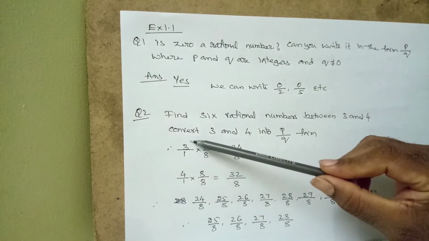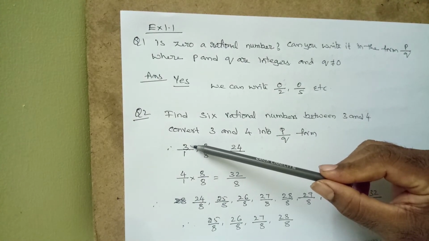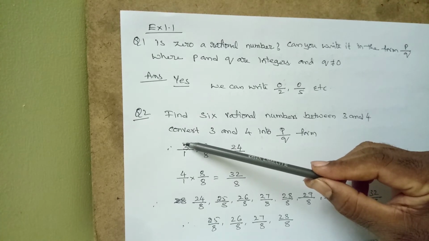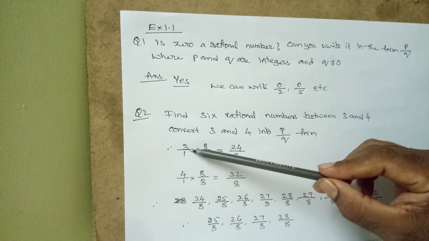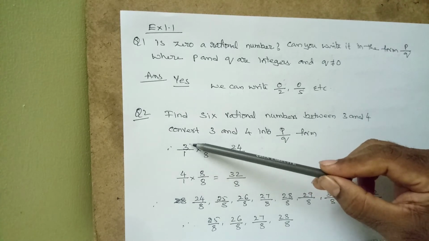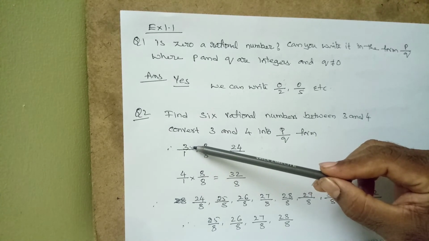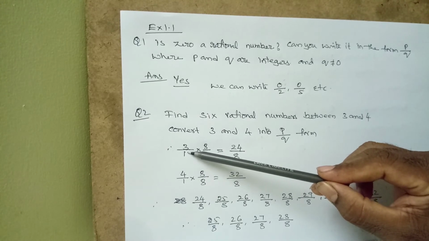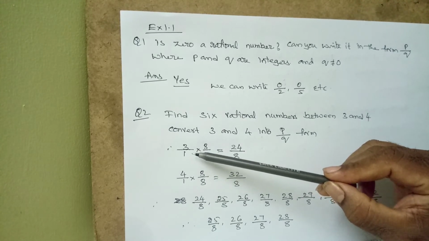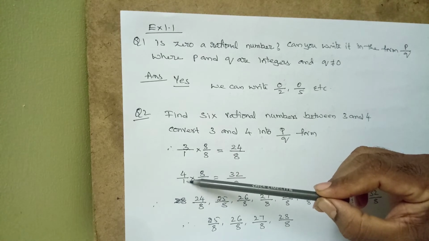First, take 3. 3 is a number, but I am going to create it as a rational number by dividing by 1. 3 by 1 is 3 only. Now I converted 3 into p by q form. Next, 4 into p by q form, 4 by 1.